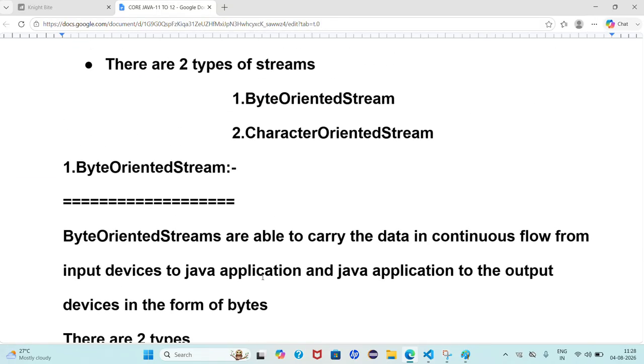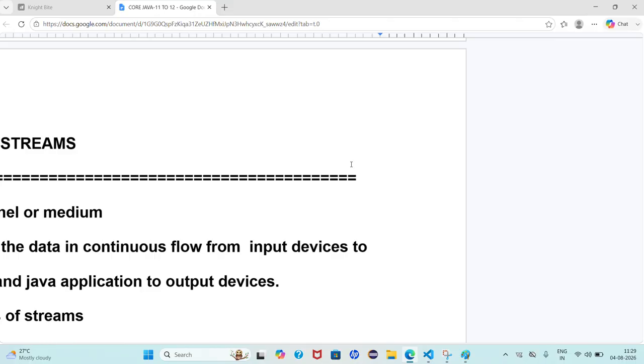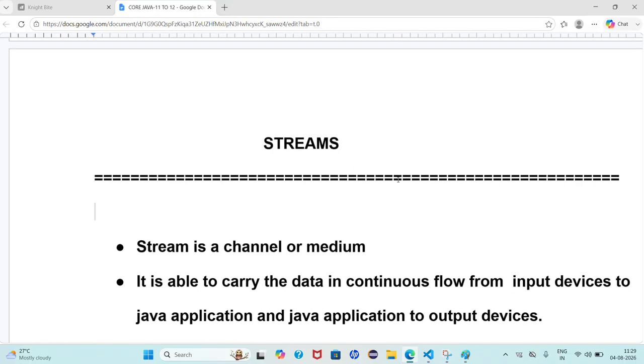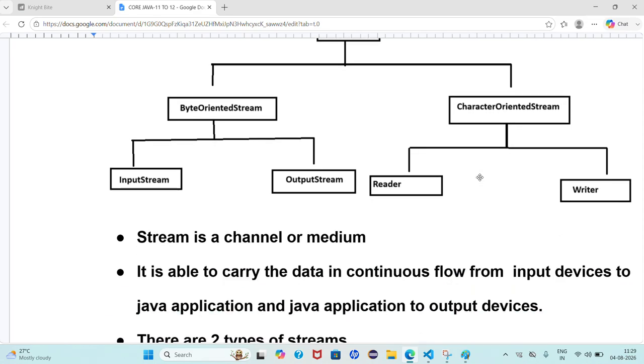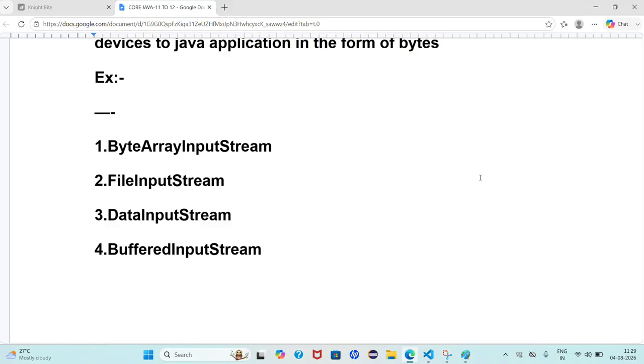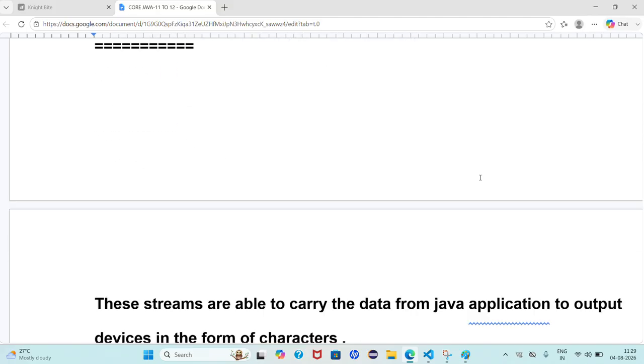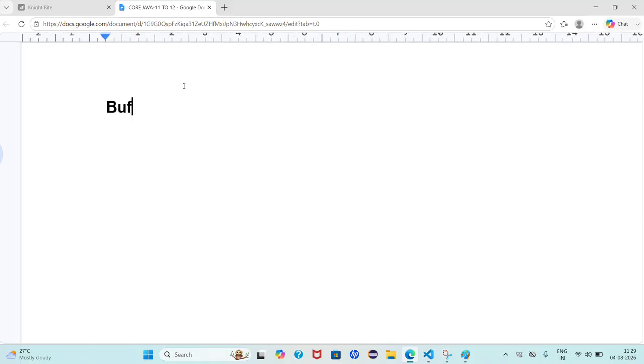Now I'm pasting the diagram also. Streams, types of streams, everything. Try to understand. For example, I'll give you one stream. My stream name is BufferedReader. Now tell me, is this a byte oriented stream or a character oriented stream?